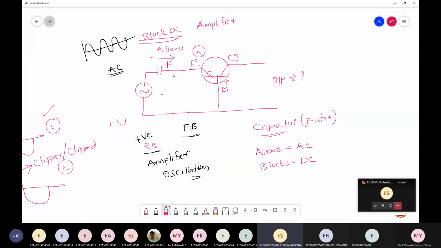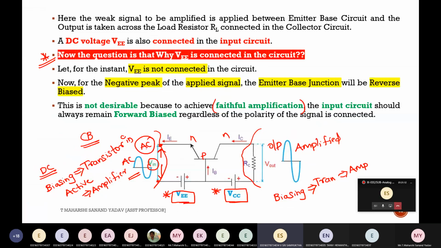Why? Because once these DC parameters vary, those conditions will get modified. I mean, this should be constant: it should be forward biased and reverse biased. Further DC I should not apply again at the input. That is the reason why I make use of a capacitor at the input, so that it will allow only AC, which will be amplified and I'll get it at the output part. These are some of the default conditions which should be maintained. So I hope you are clear with why VEE and VCC are used apart from V input.